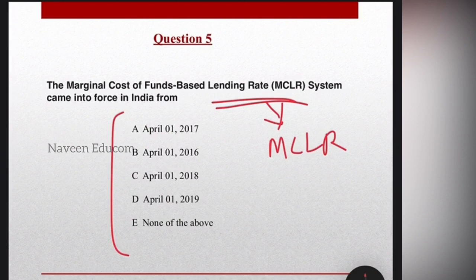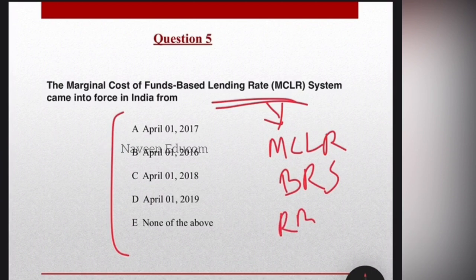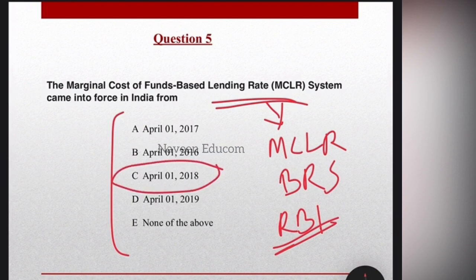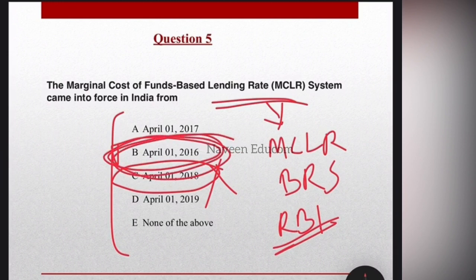The MCLR system replaced the old base rate system of the banks with the objective to rationalize the lending rate system in banks. The main aim was to make the rates more sensitive to the changes in the key policy rates of the RBI. So this came into effect from April. Sorry students, it's actually not April 1, 2018. It is April 1, 2016. Okay, so that is regarding it.